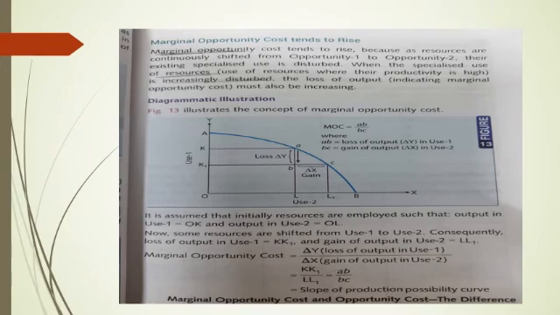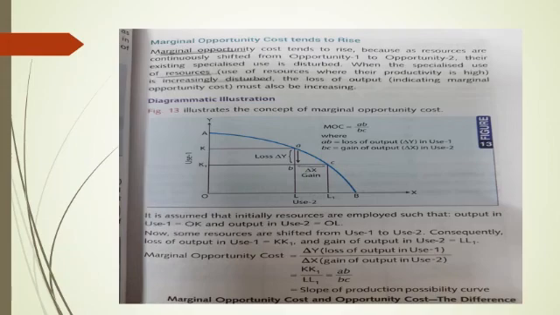That is because resources are continuously shifted from opportunity 1 to opportunity 2. So their existing specialized use is disturbed. When the specialized use of resources is disturbed, the loss of output must also be increasing. We can understand the concept with the help of a diagram.